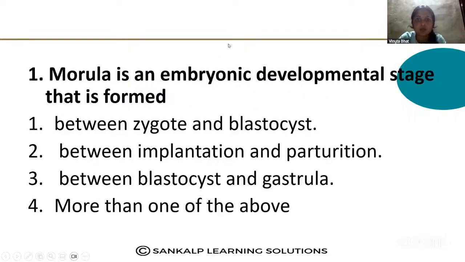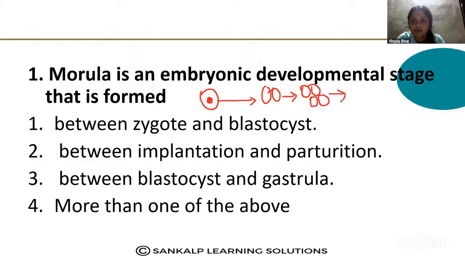During development the zygote undergoes cleavage and forms the two-cell stage, then 4-celled, 8 and 16. The 8 to 16 blastomere stage is called the morula.